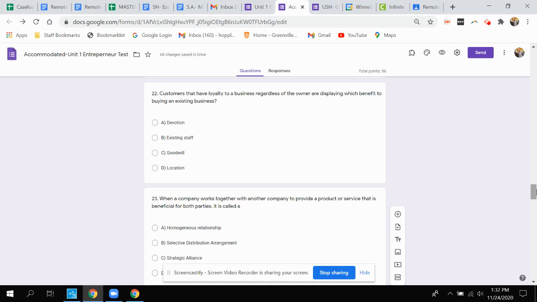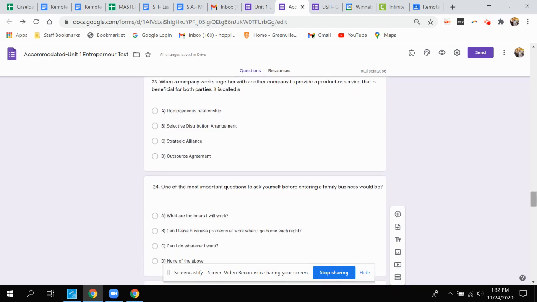Question 22, customers that have loyalty to a business, regardless of the owner, are displaying which benefit to buying an existing business? A, devotion, B, existing staff, C, goodwill, or D, location? Question 23, when a company works together with another company to provide a product or service that is beneficial for both parties, it is called what? A, homogeneous relationship, B, selective distribution arrangement, C, strategic alliance, or D, outsource agreement?